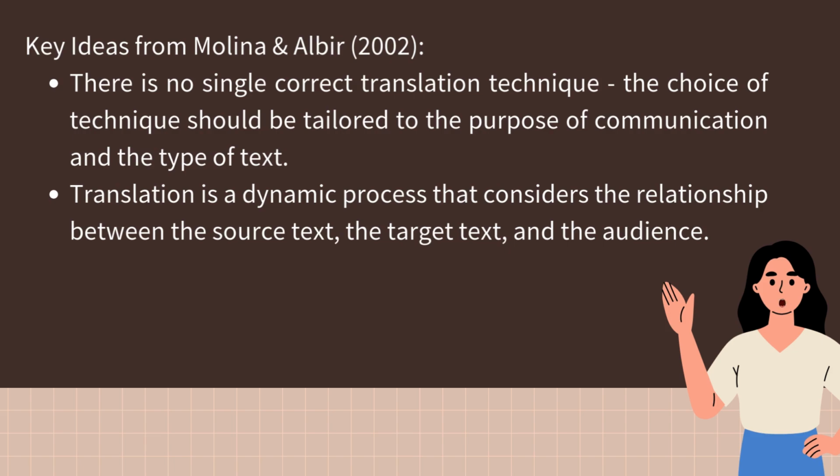Key ideas from Molina and Albir 2002. First, there is no single correct translation technique. The choice of techniques should be tailored to the purpose of communication and the type of text. Second, translation is a dynamic process that considers the relationship between the source text, the target text, and the audience.